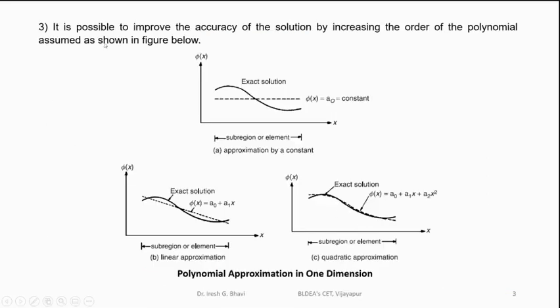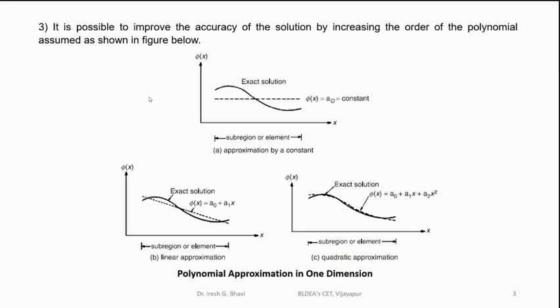Then the third advantage of using a polynomial function is this. I told you that the finite element method is a numerical method, no? As it is a numerical method, whatever solution you are getting is an approximate solution. So in order to improve the accuracy, what are you doing?